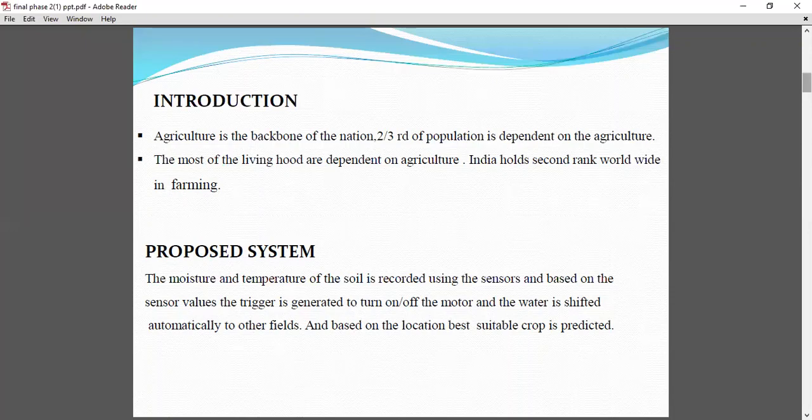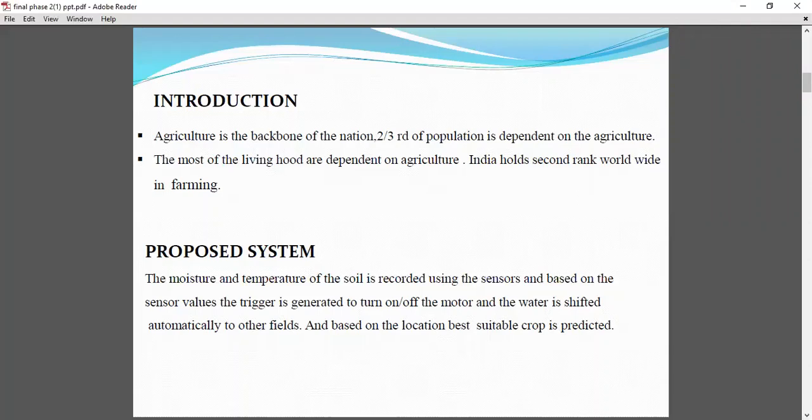So, introduction. India is the second most populated country in the world, with nearly a fifth of the world's population, and two-thirds of its population is directly or indirectly dependent on agriculture. Farmers in India face many problems like scarcity of water, lack of laborers, and many more. So to help our farmers with some of these issues, we are proposing our system model.